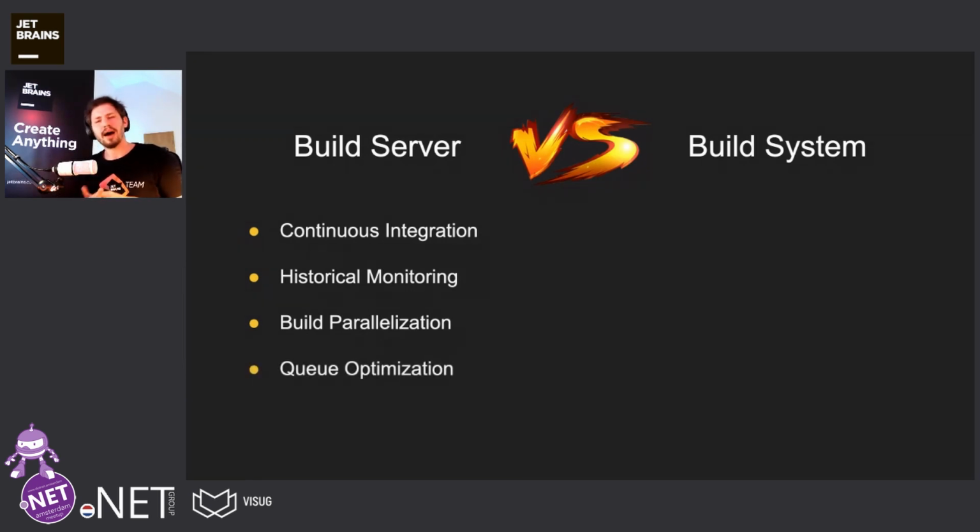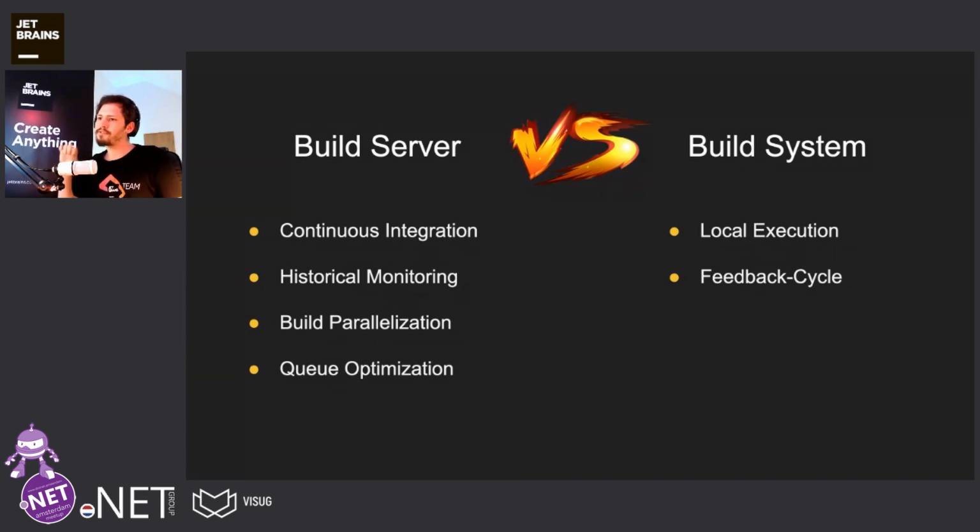I at least know that TeamCity is providing that, that when a certain build hasn't changed, then TeamCity will just use the previous result from it. Because if nothing has changed, then we don't need to build it again. And there are also some other optimizations in place. Now, on the other hand, some things that are not possible with build servers: with build systems, we can actually do local execution of our build. So that, with that in mind, we have a very fast feedback cycle.